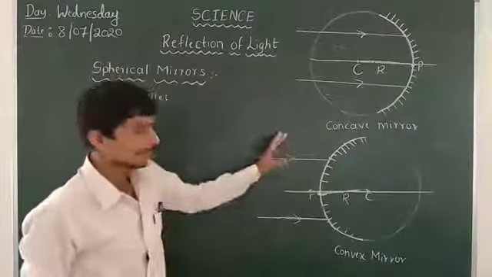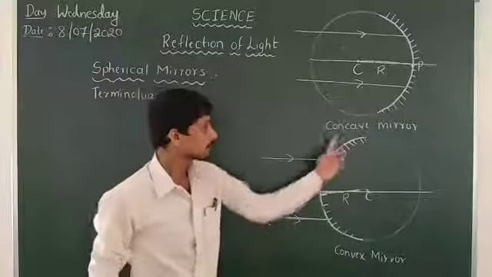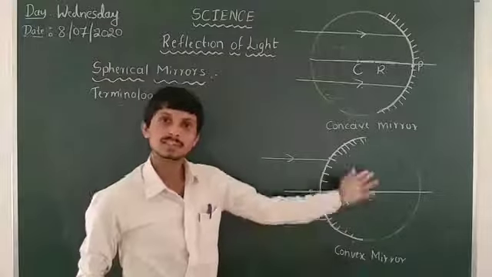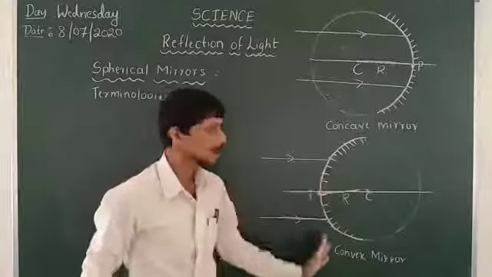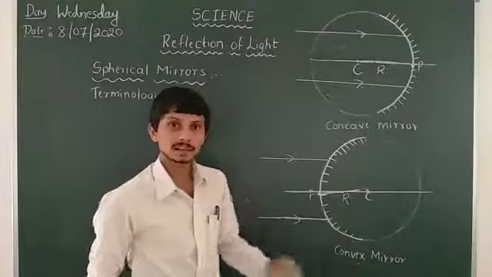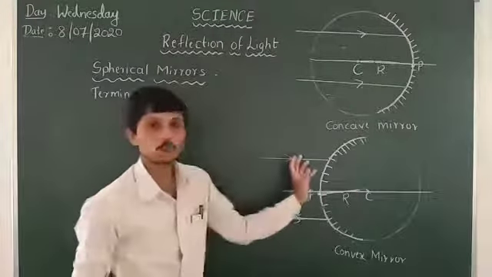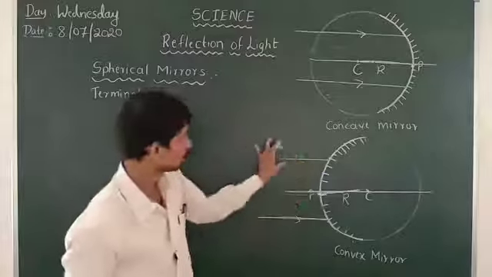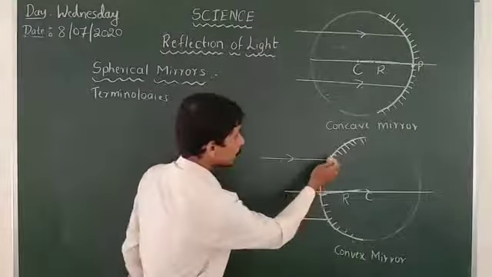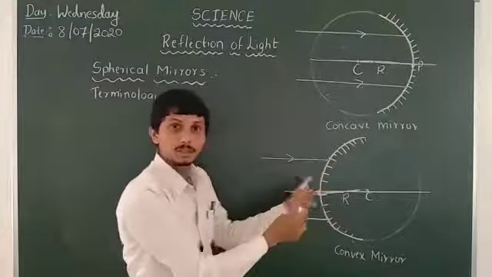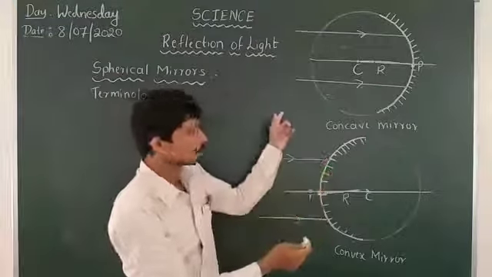Just consider it's a wall, a spherical wall. Here I will throw one ball.